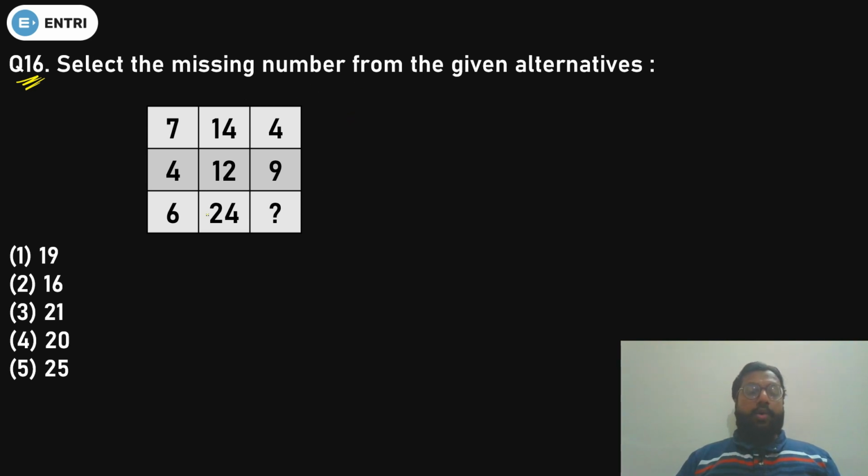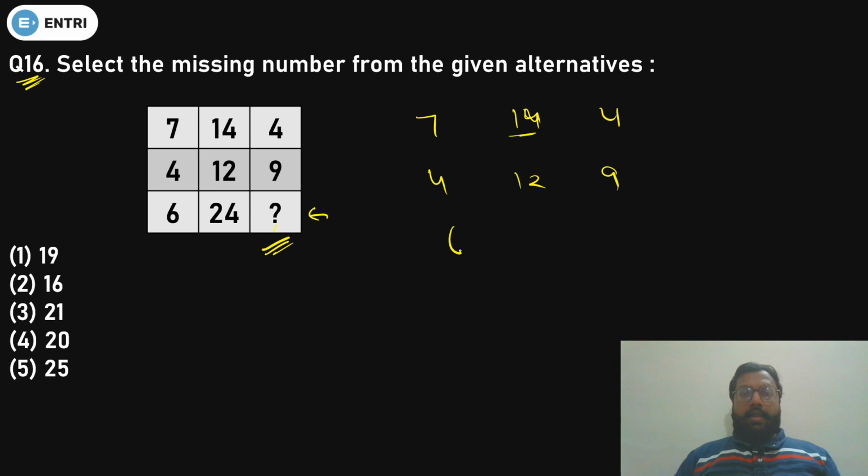We are given some rows and columns in which one number is missing. You have to apply some rule or logic so that you can find out this number. Like say, this is 7, this is 14, this is 4. So how can you get this number? That is 14, 4, 12 and 9. There you have 6, 24 and a question mark. So how can you find it out?